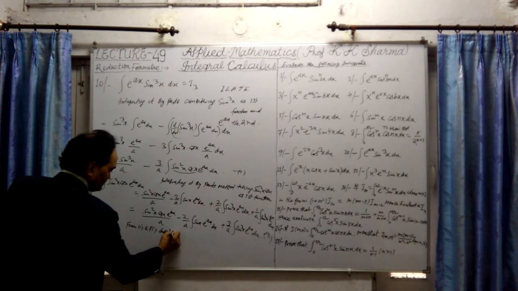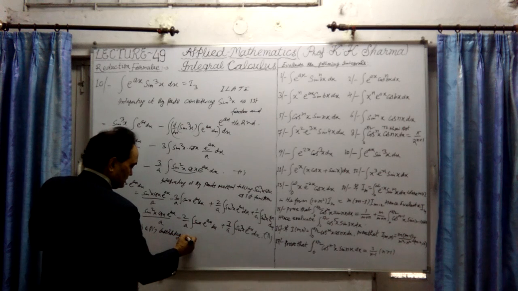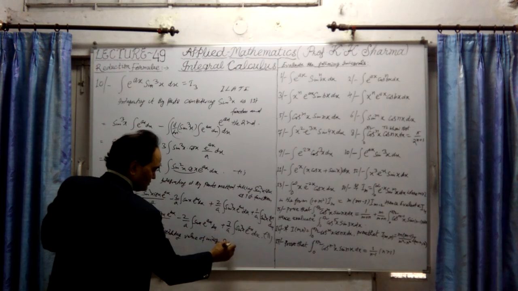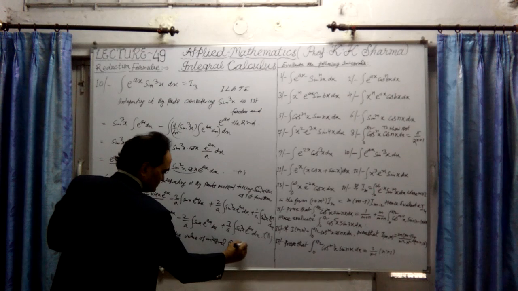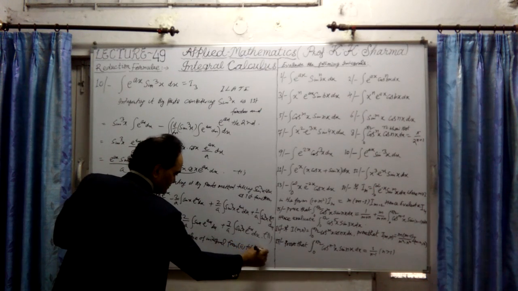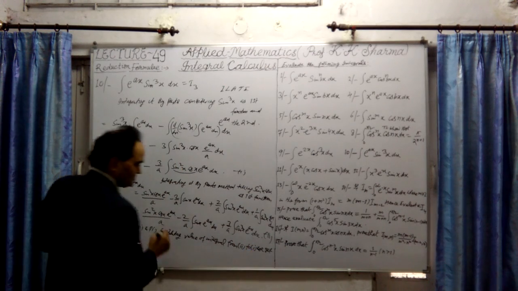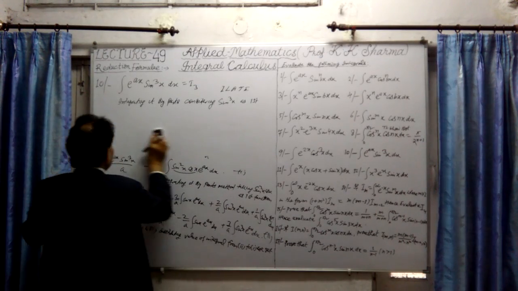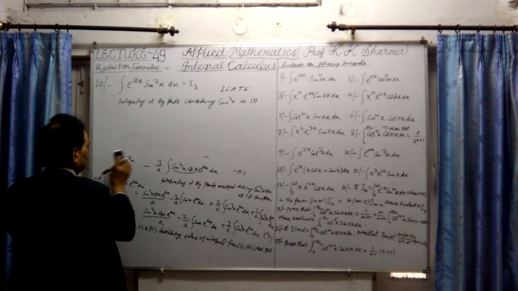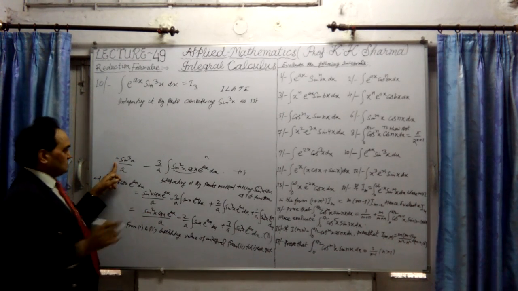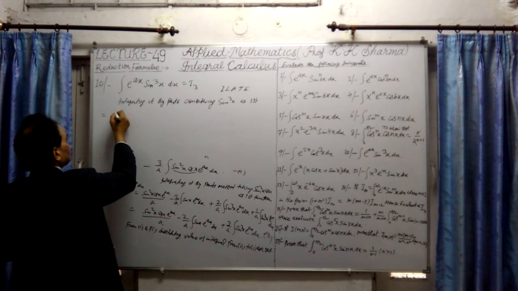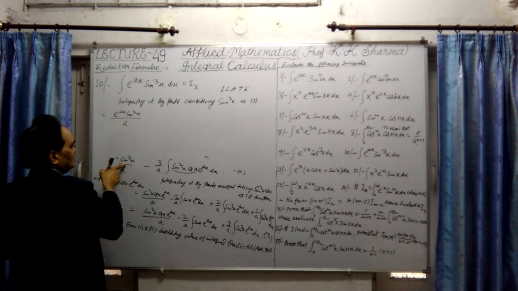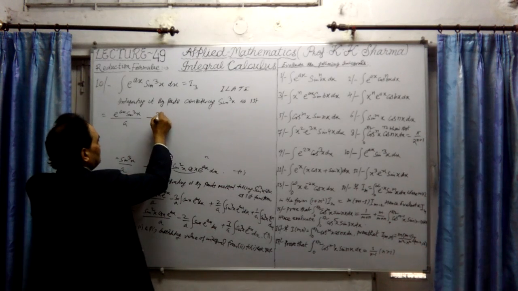Substituting the value of the integral from second into first, we get, finally: the integral of e raised to ax sin cube x upon a, the first value, minus 3 upon a.